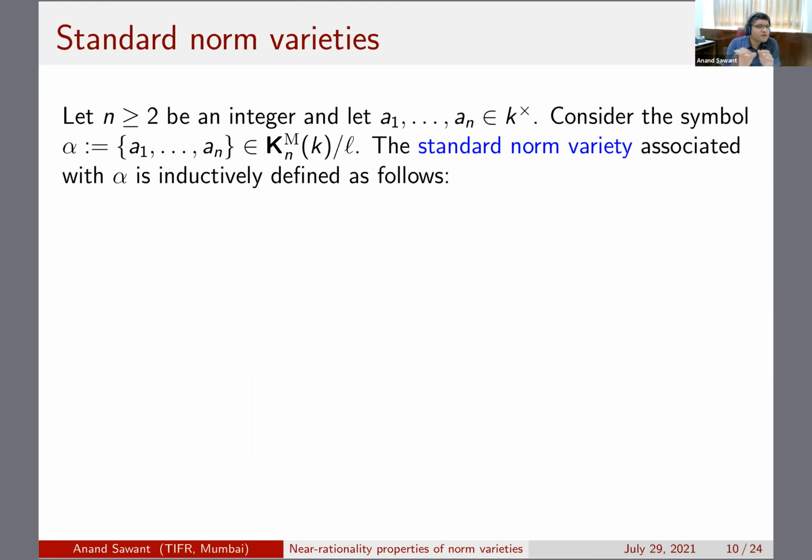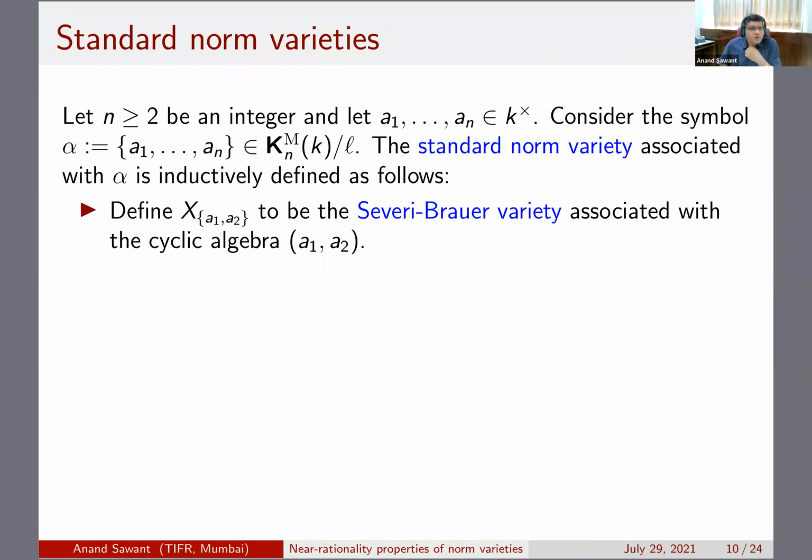Anyway, the symbol in Milnor K-theory is not really important. All that is important is this ordered sequence of units. So the standard norm variety is defined inductively as follows. You look at the first two, a1 and a2. I stated a few slides before the n equal to 2 case of the Bloch-Kato conjecture, which was the Merkurjev-Suslin theorem, which said that the symbols in K2 modulo L correspond to L-torsion in the Brauer group.